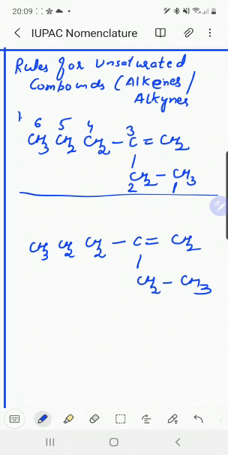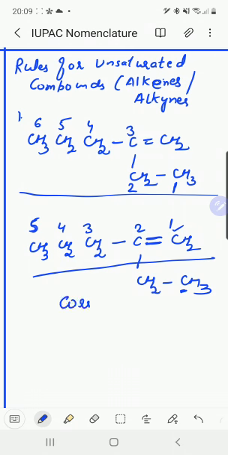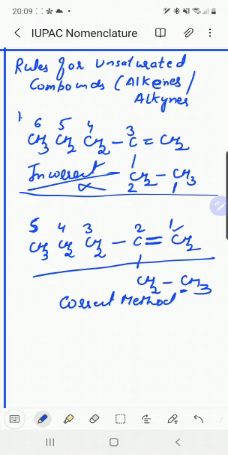So our naming should start from this double bond carbon atom, it will be from this carbon atom, 1 2 3 4 5. So this is the correct method, and the first one is the incorrect method. So our first rule is the parent chain must contain the multiple bond.